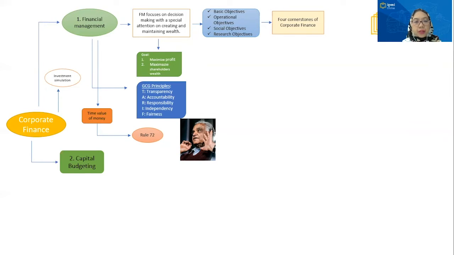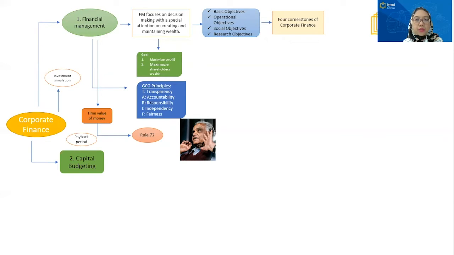And in the second week, we learn about capital budgeting. What is capital budgeting? Capital budgeting is the planning process for investment in long-term assets. So the concept of capital budgeting is to estimate expected future cash flow, evaluate the project, and decide which project is good or bad. Two or more projects can be mutually exclusive, where we may choose only one, or independent, where we may choose all good projects.